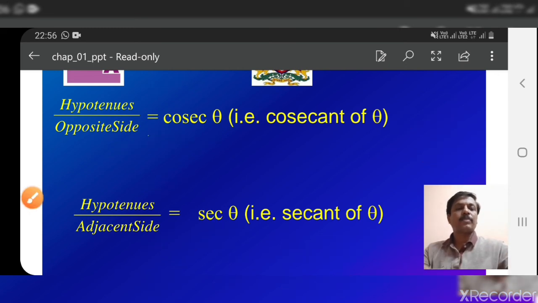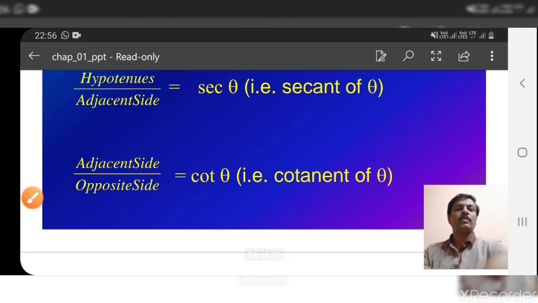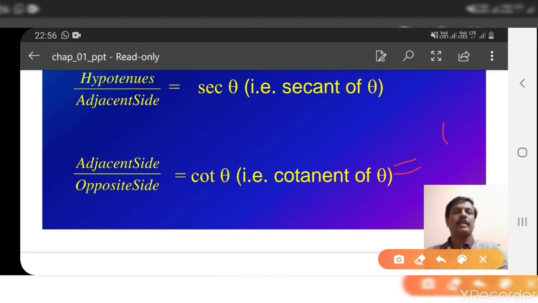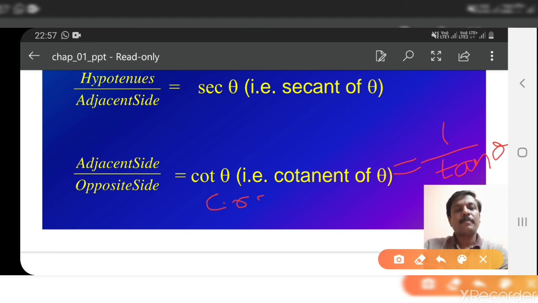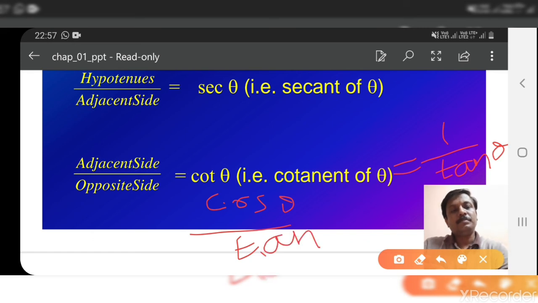Then the next one is cot theta. Cot theta is equal to 1 by tan theta. These are all inverse functions. First three are the basic functions: sine, cos, tan. These are their inverse functions. Or you can also write, since tan theta is equal to sine by cos theta, 1 by tan theta means cos theta by sin theta.